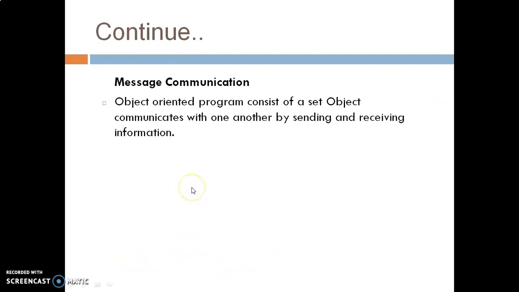And this feature is about message communication. As the name says, message communication, and we are dealing with object-oriented programming. So here everything is between objects. Here the communication is from object to object. So an object-oriented program consists of a set of objects that communicate with one another by sending and receiving information. So information is communicated between the two objects here.